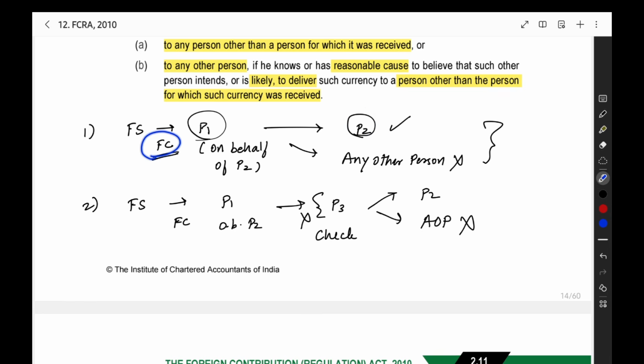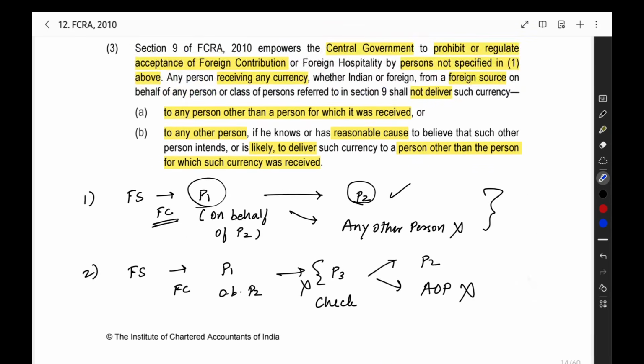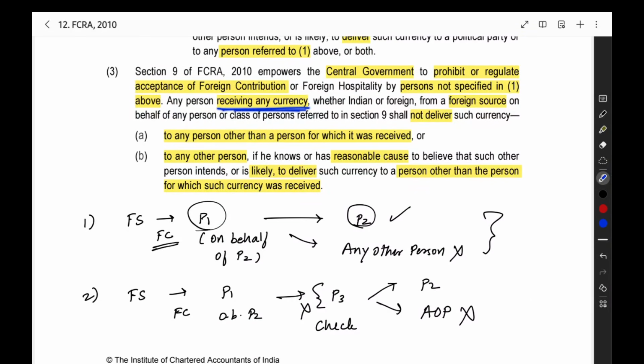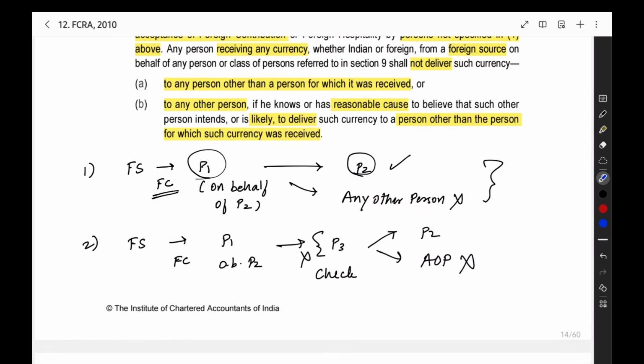That is not for the general foreign contribution. It is for the foreign currency. When you are getting the foreign currency, this restriction you have to follow. That is what they have given here. Any person receiving any currency, that only is the main part. For currency only, this restriction is there. So that's all about section number 9.